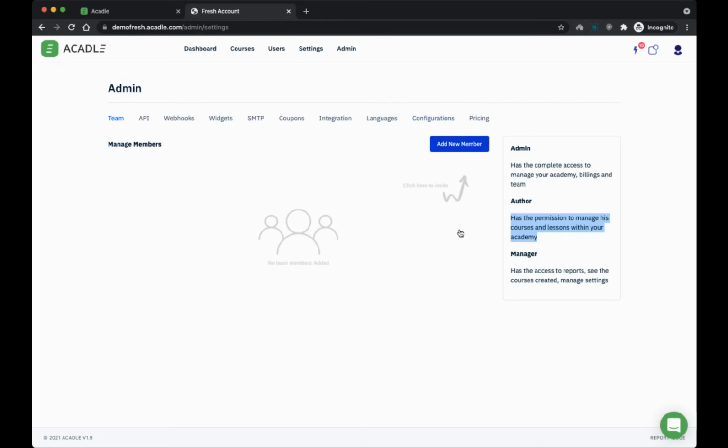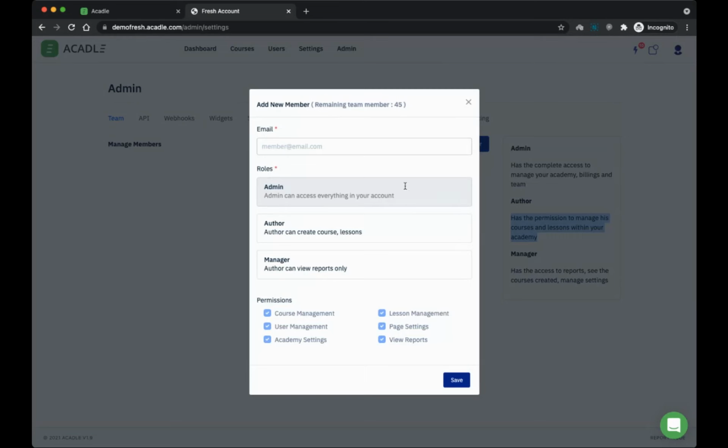So you can invite them here, and while you're inviting, you'll be able to see from your total credits how many credits are getting used. And when you select these, you'll also be able to see what permissions they have, like what they can do, what they cannot do, etc.